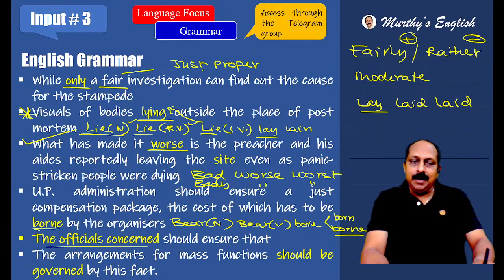And this is also very important. Offline classes, online classes, I tell students quite often about a common error. A lot of people say, I would like to meet the concerned person, concerned official. Wrong. I would like to meet the official concerned, not the official's concern. This is something you have got to remember. It goes with common errors. The arrangements for mass functions should be governed, passive voice. They should govern something; something should be governed.